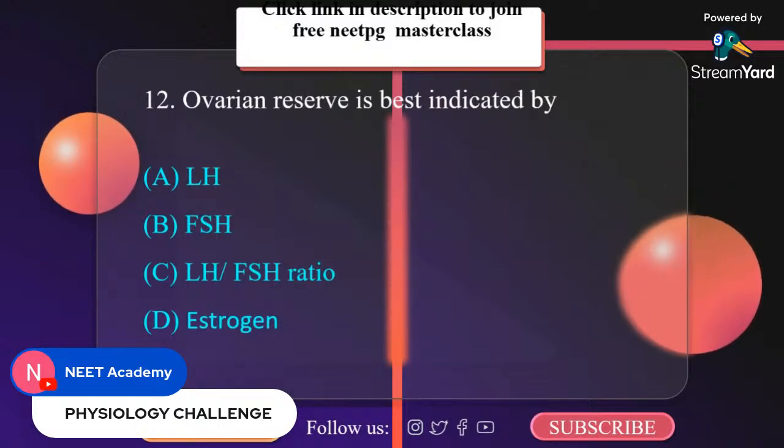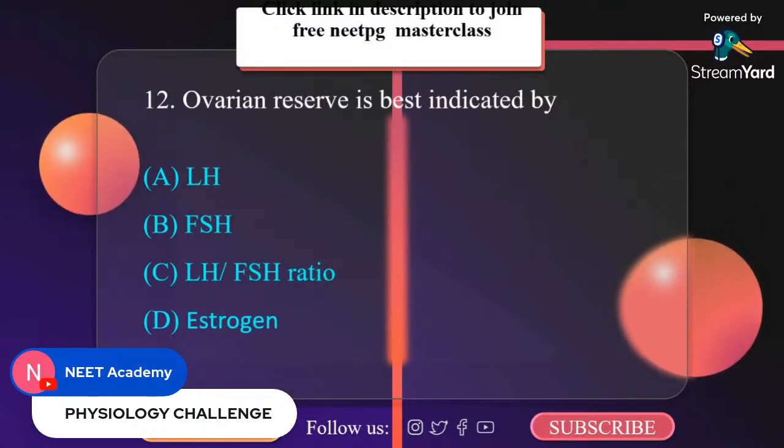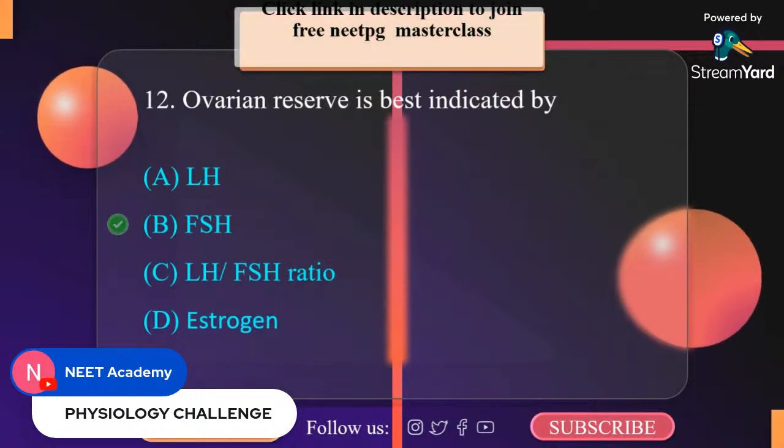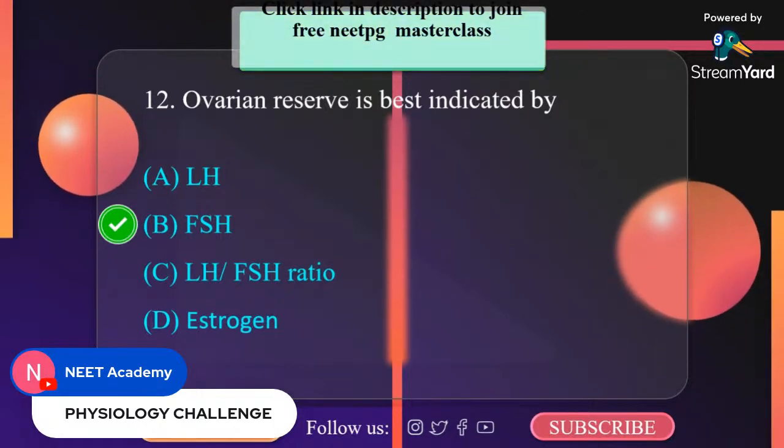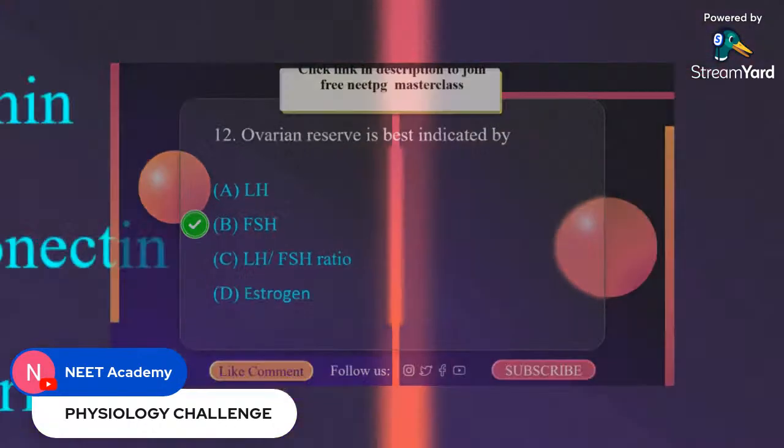Ovarian reserve is best indicated by A. LH. B. FSH. C. LH by FSH ratio. D. Estrogen. It is FSH. Ovarian reserve is best indicated by FSH.